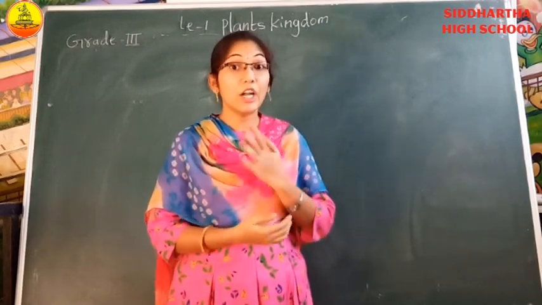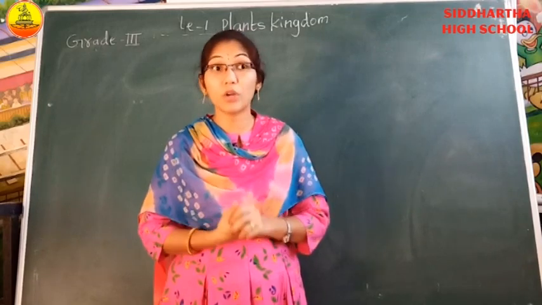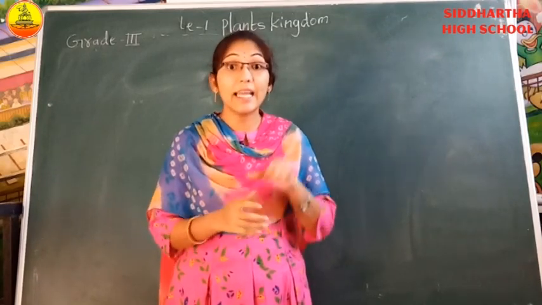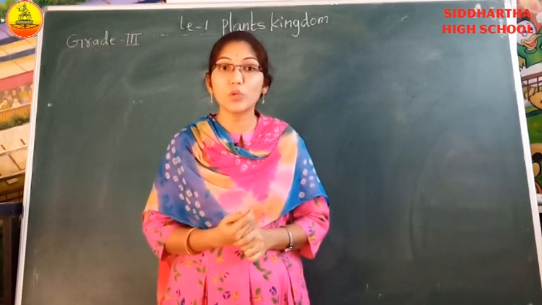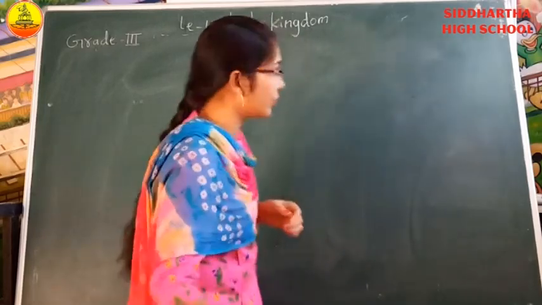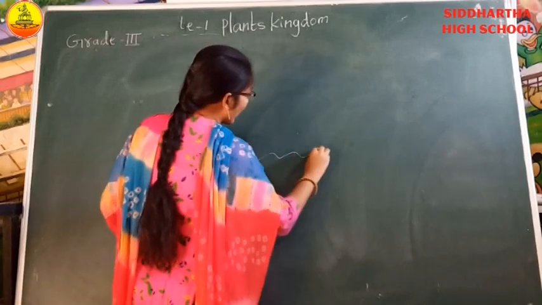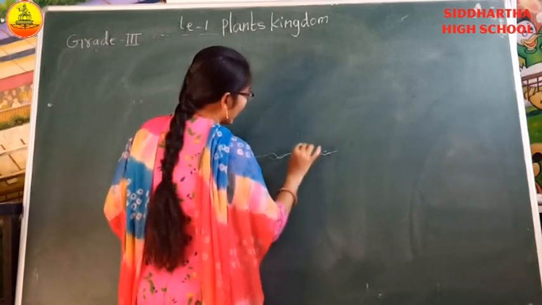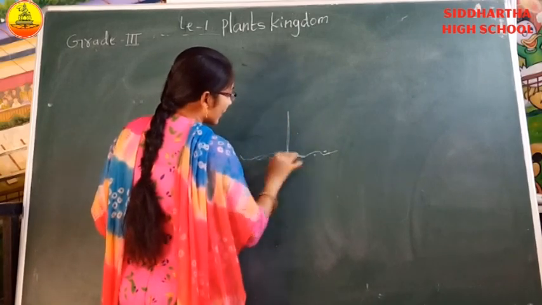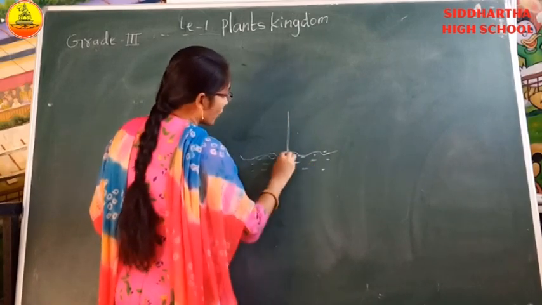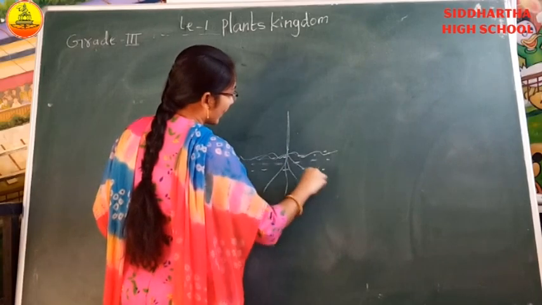Yes. Not only that, you learn one more point also. What is that? In a plant, how many types of parts are there, children? 2. What are those? I'll show you. See here, children. This is the soil. Here a plant is growing. This is inside the soil. Inside the soil, these are the one part.